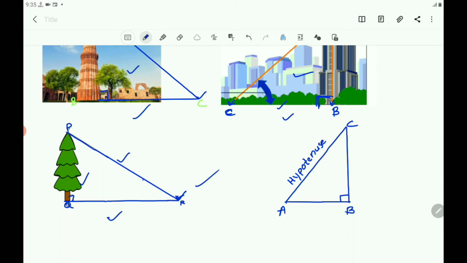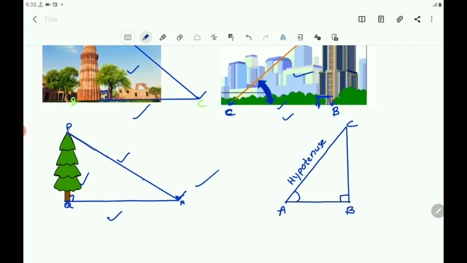And here two angles, angle A and angle C, are the acute angles. They are always acute angles. Why is it? Because as angle B is equal to 90 degrees, the sum of the three angles is 180 degrees, and the sum of angle A and angle C must be equal to 90 degrees. So they are less than 90 degrees and they are acute angles.